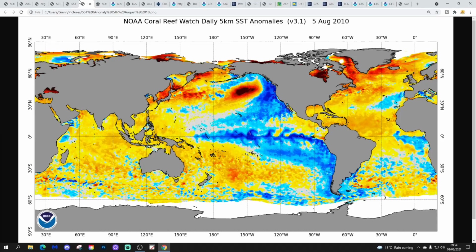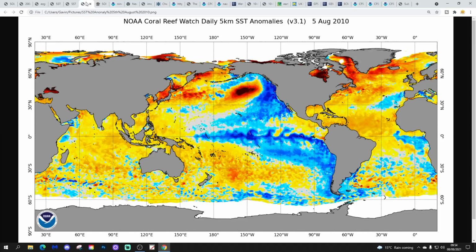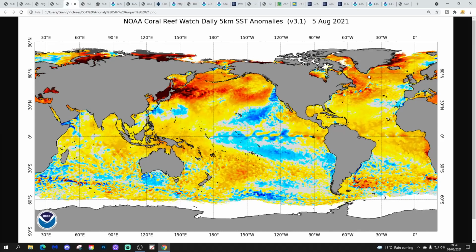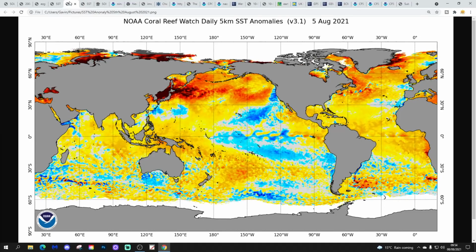So that's 2010. This is this year. I think there's quite a similarity there between August 2010 and August 2021. So that's 2021. This is the very latest. That's 2010. I think there's quite a similarity there. There are a few subtle differences. You'll never get a like-for-like perfect match. So it's a bit warmer here, to the west of Greenland, and I think the tropical Atlantic was a little bit warmer in 2010 as well. But overall, I think the areas of warm and where it's a bit cooler, how they're balanced out, I think that is very, very similar this year to 2010.